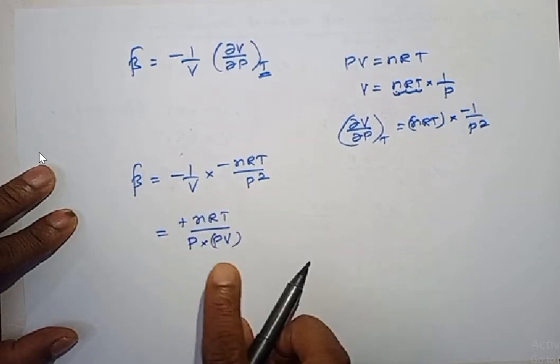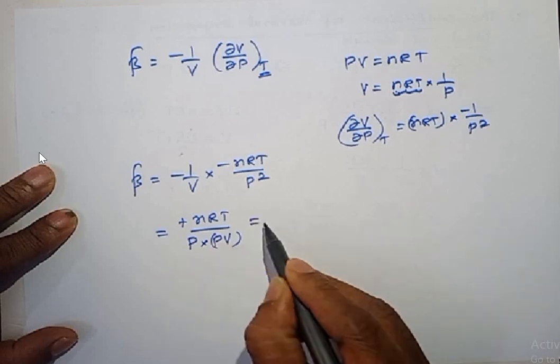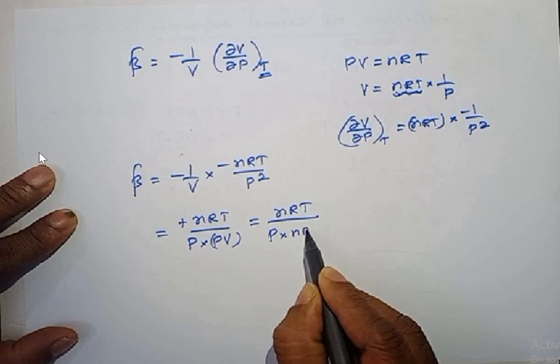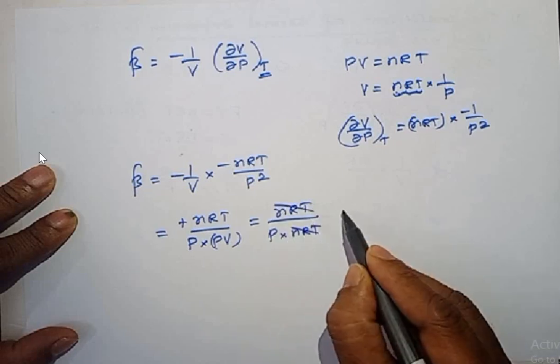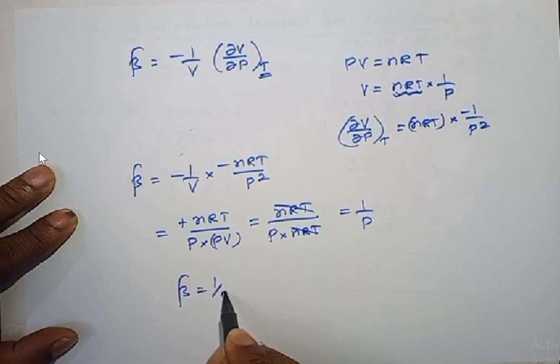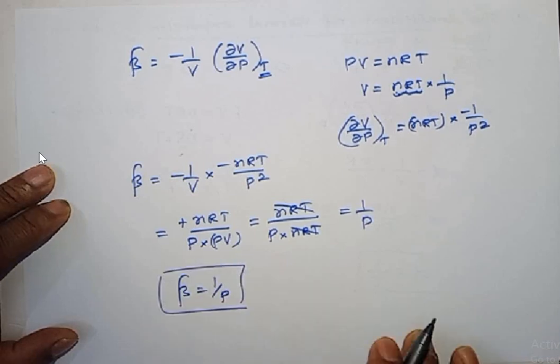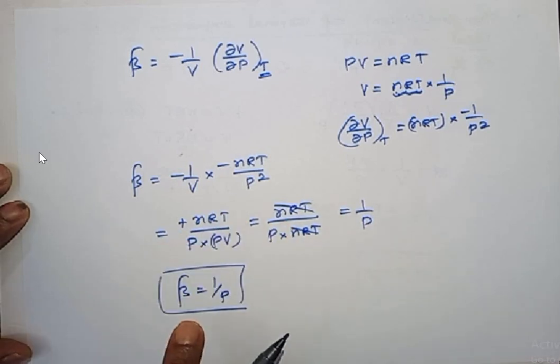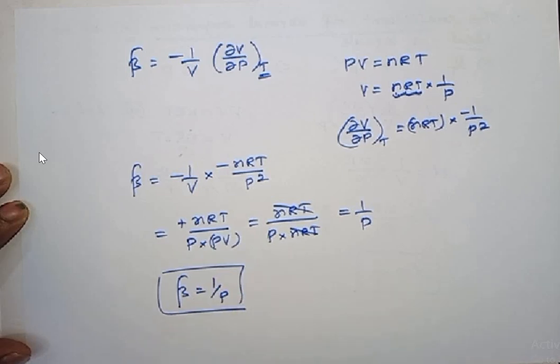According to the ideal gas, PV is equal to nRT, therefore nRT by P into nRT. This nRT cancels, you will get 1 by P. So the coefficient of isothermal compressibility, beta, for ideal gas is 1 by P. Okay, alpha is 1 by T, beta is 1 by P.